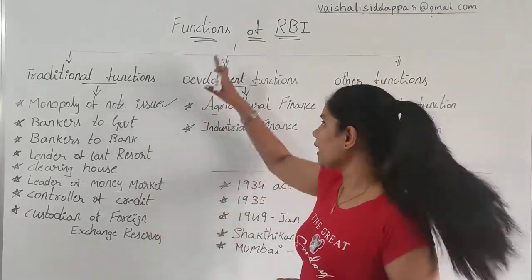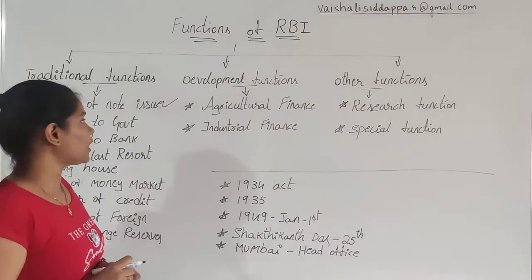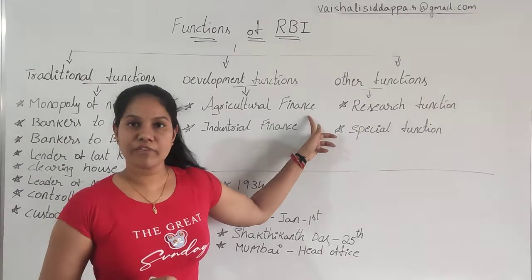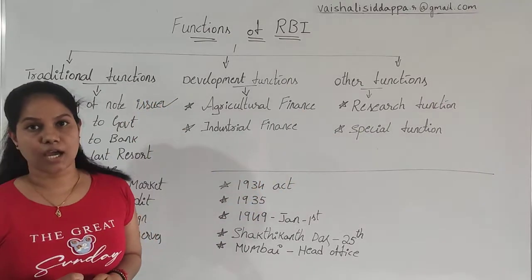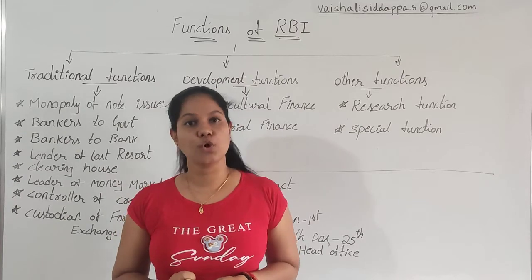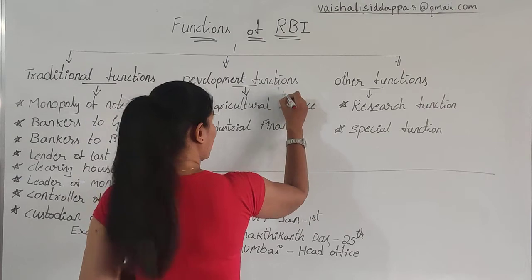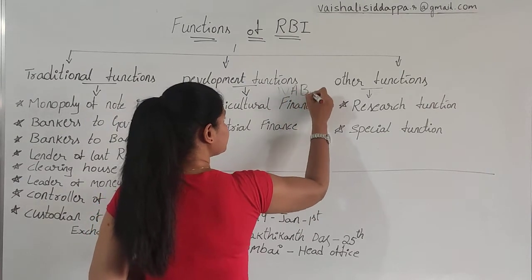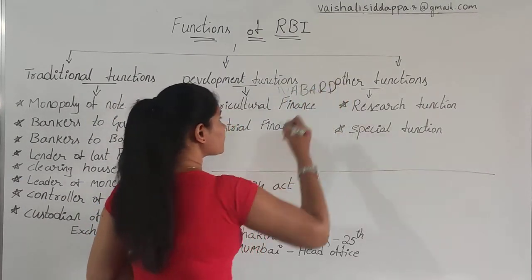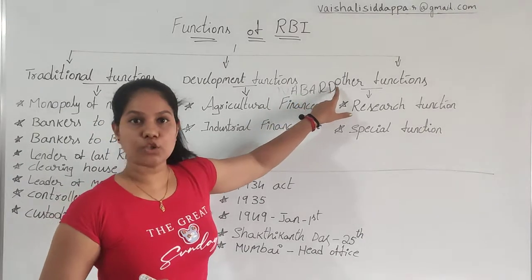Other than this, we have development functions too. The first development function is agriculture finance. We have a different department which helps the agriculture sector, a bank called NABARD, the National Bank for Agriculture and Rural Development.